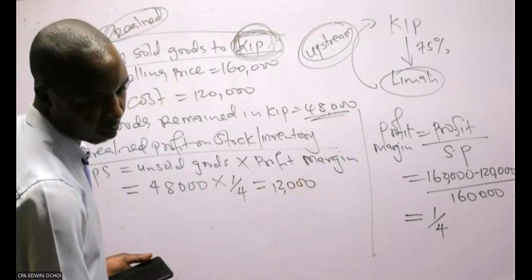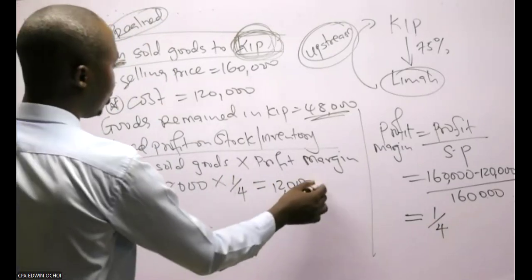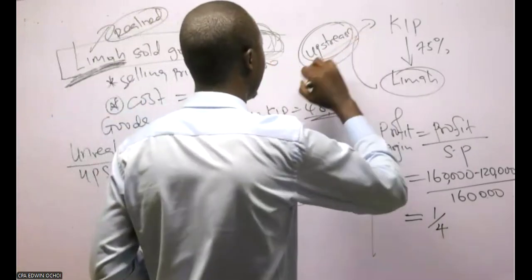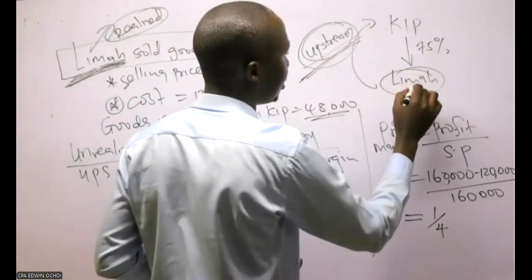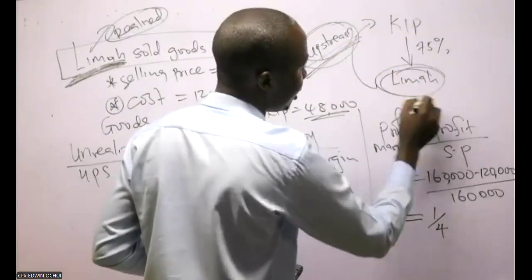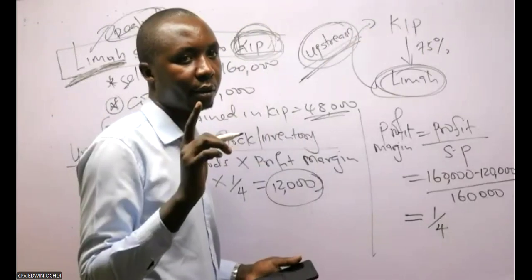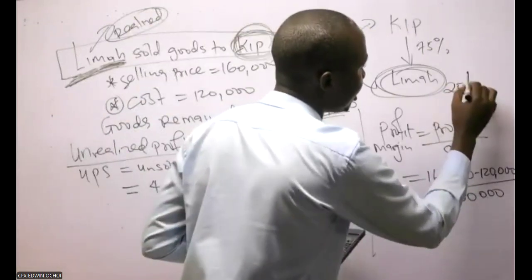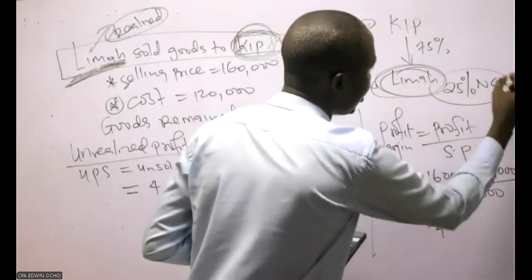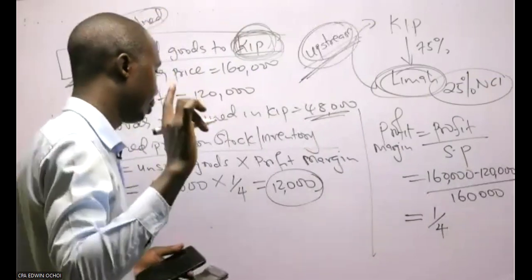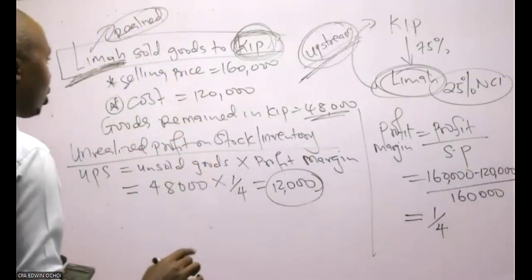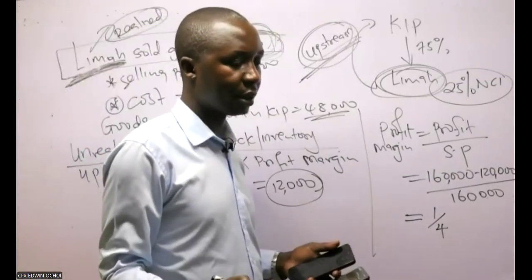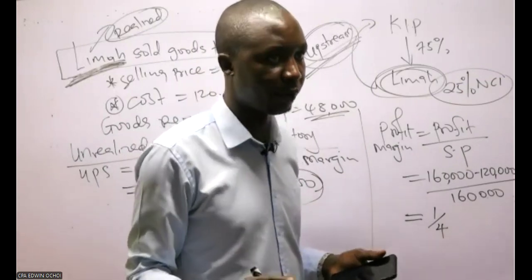12,000. So what am I supposed to do? To eliminate this here. And remember, it is an upstream sale, that is subsidiary to parent. This Lima was never controlled 100%, meaning that there is 25% NCI, which must be put into consideration when doing elimination. So when doing this elimination, to avoid profit overstatement, I know profit must be affected, and I know inventory must be affected.